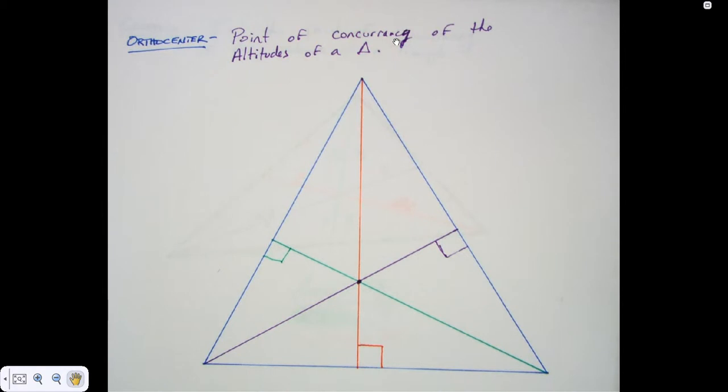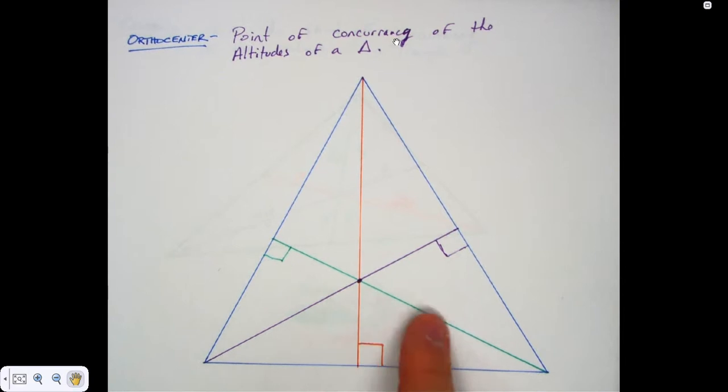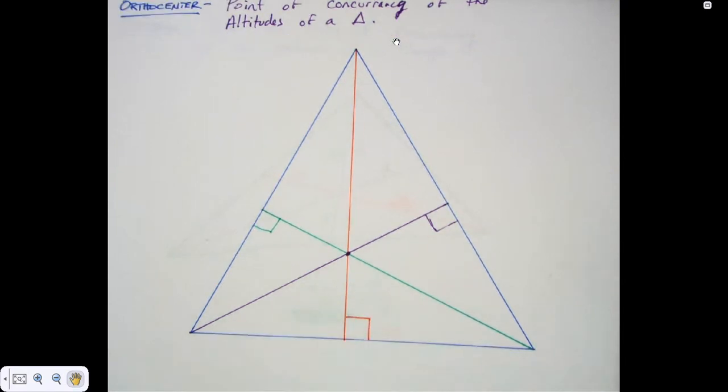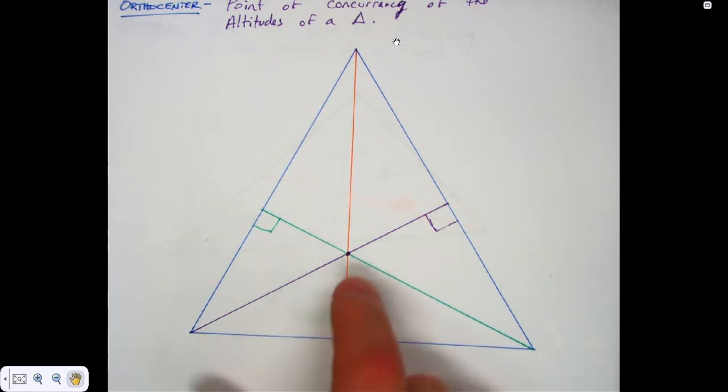But it turns out there's no special relationship between the pieces created or anything like that. However, there are some right triangles created there. So that's probably how they're going to give you problems with this. They might give you 2 of the 3 sides here, and you're going to have to use what theorem? Pythagorean theorem to find the third side. But the 3 altitudes meet in what's called the orthocenter.